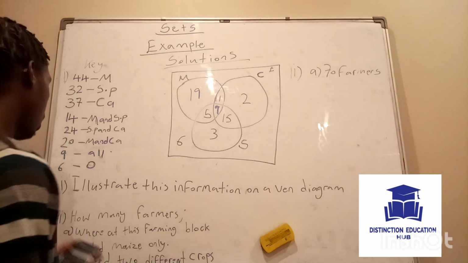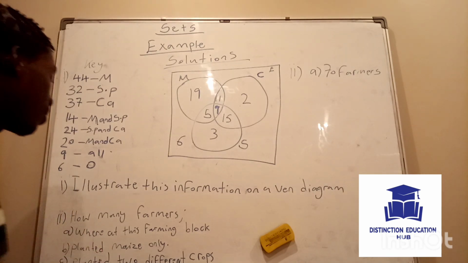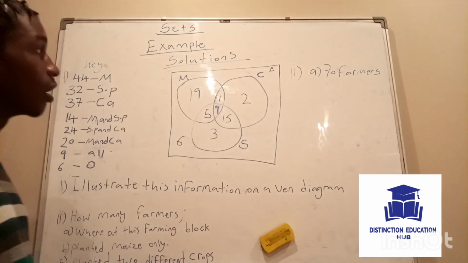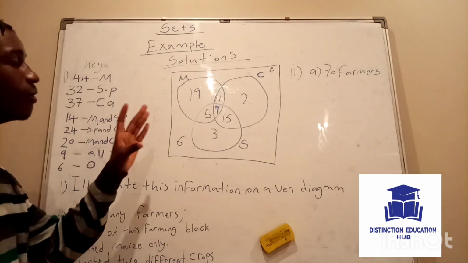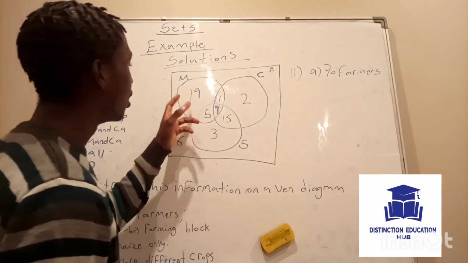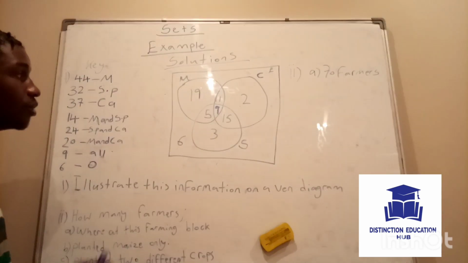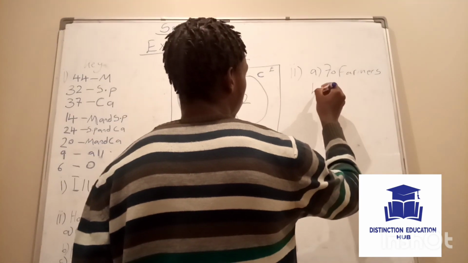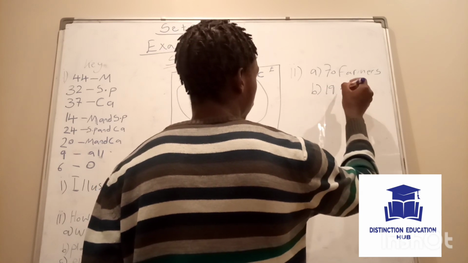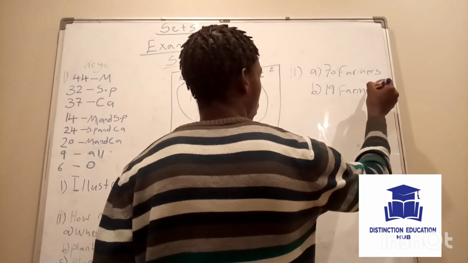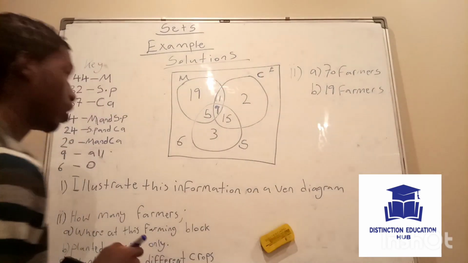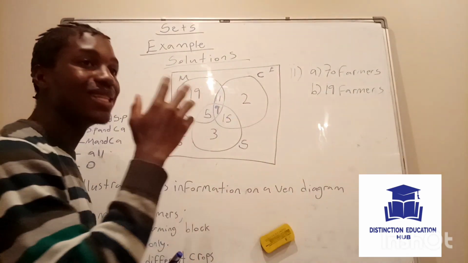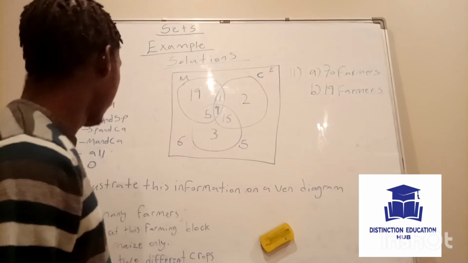Okay. You go to B. How many farmers planted maize only? Okay. So you look at your Venn diagram. How many farmers planted maize only? 19. Okay. 19 farmers planted maize only. Remember to specify. Don't just write 19. Finish it. Write 19 farmers.